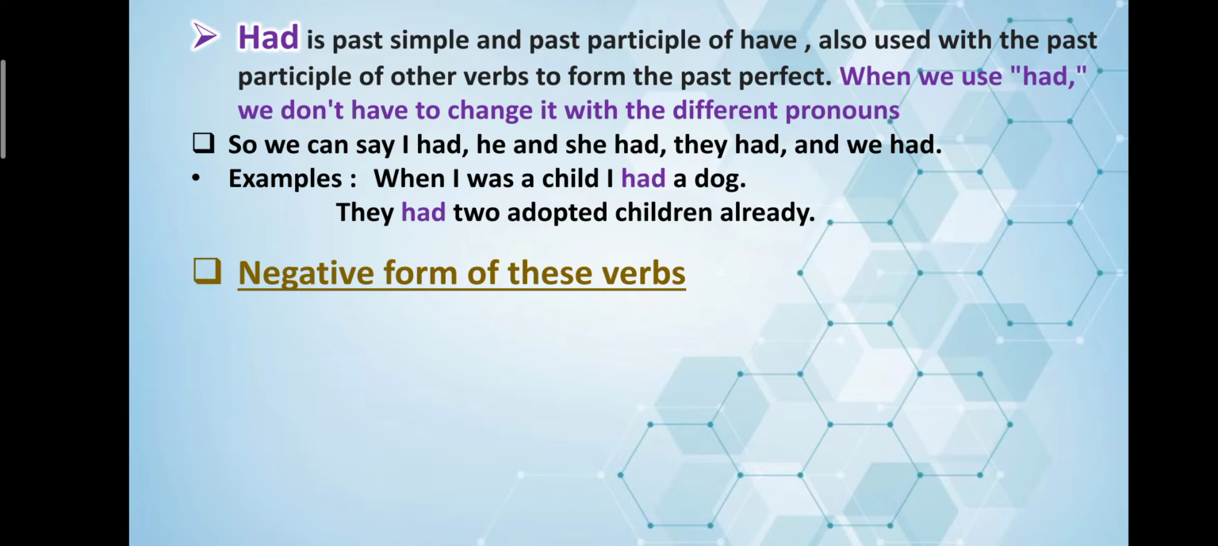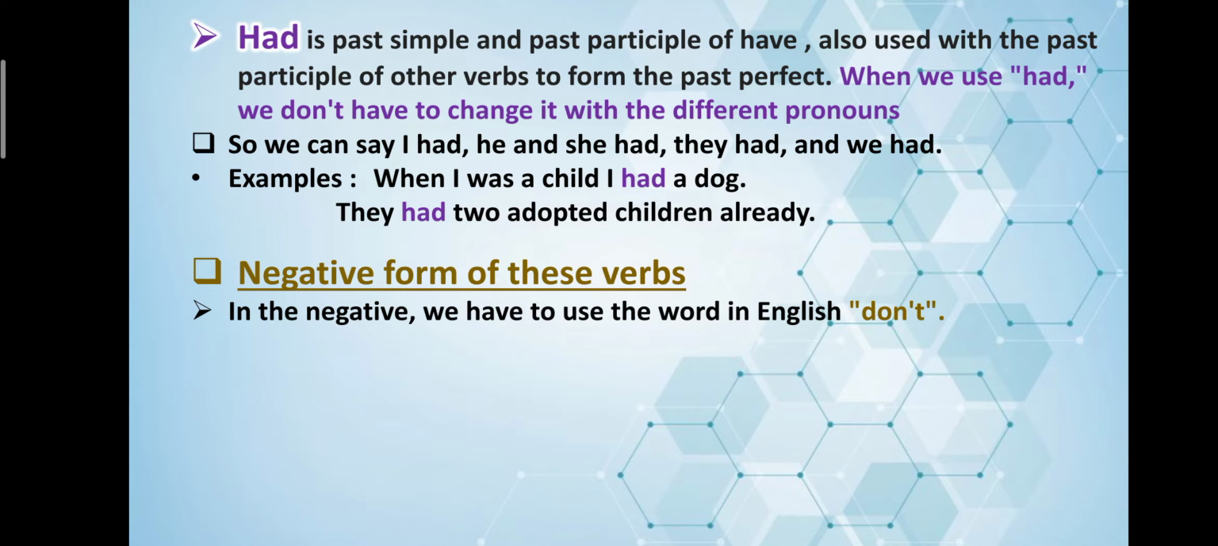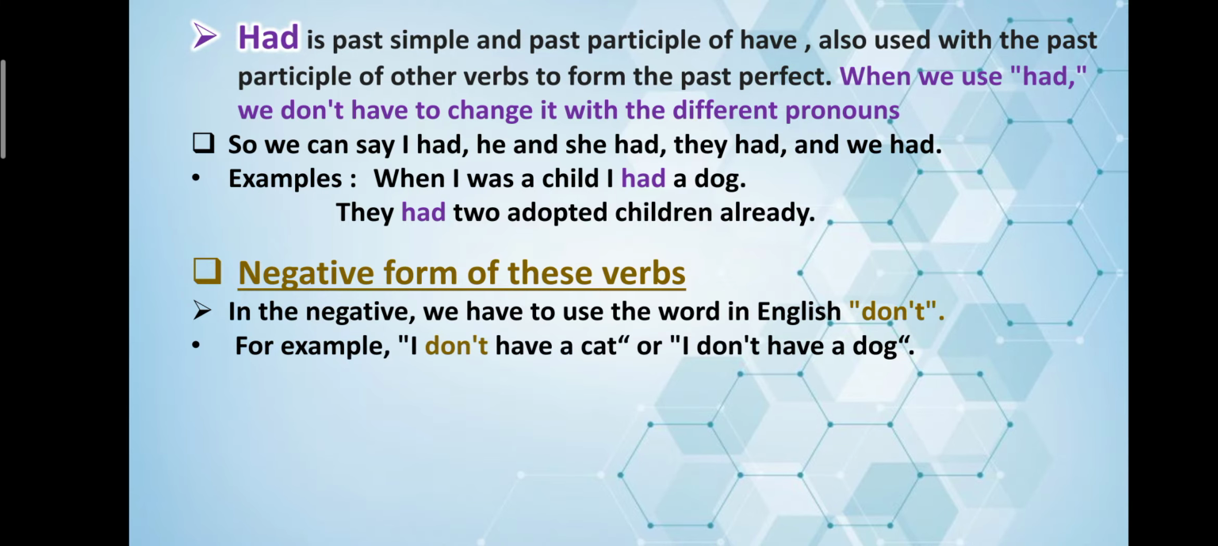Now coming to the negative form of these words. In the negative, we have to use the word don't in English. For example, I don't have a cat or I don't have a dog.